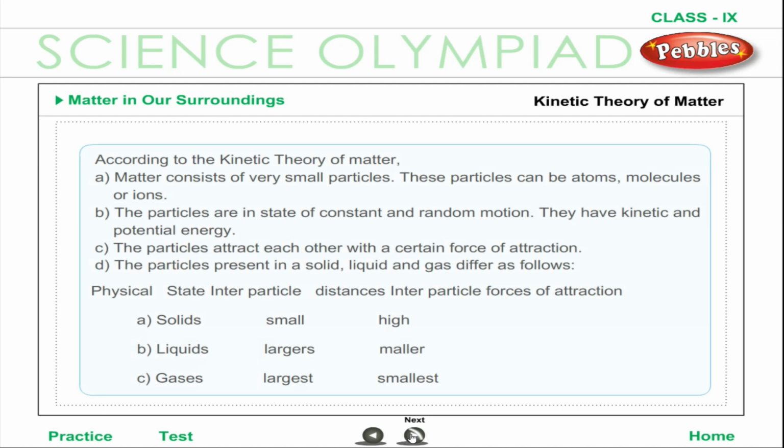Kinetic theory of matter. According to the kinetic theory of matter, matter consists of very small particles. These particles can be atoms, molecules, or ions. The particles are in a state of constant and random motion. They have kinetic and potential energy. The particles attract each other with a certain force of attraction. The particles present in a solid, liquid, and gas differ as follows.